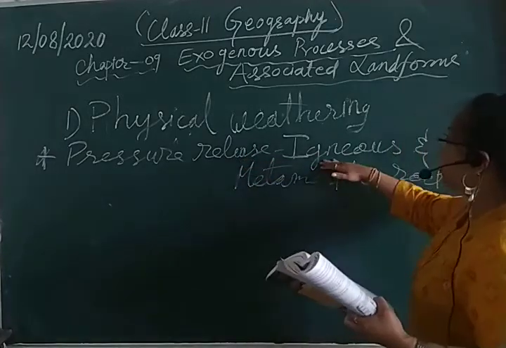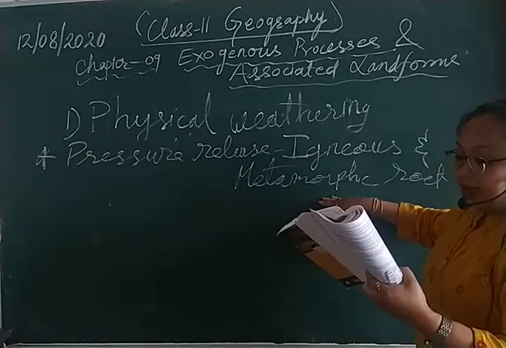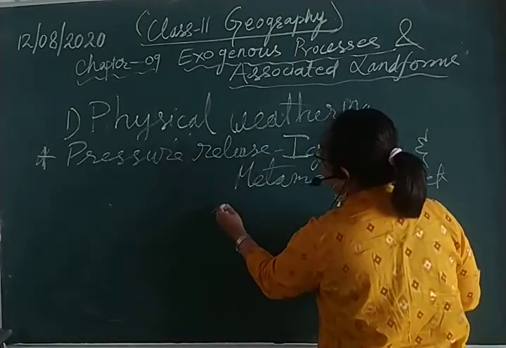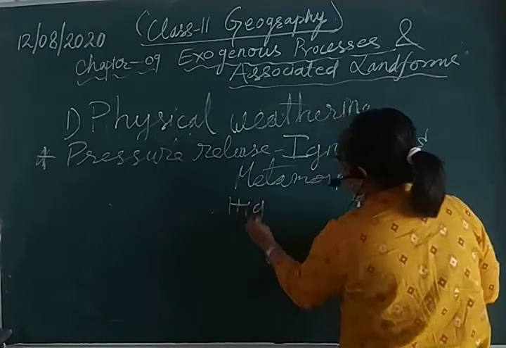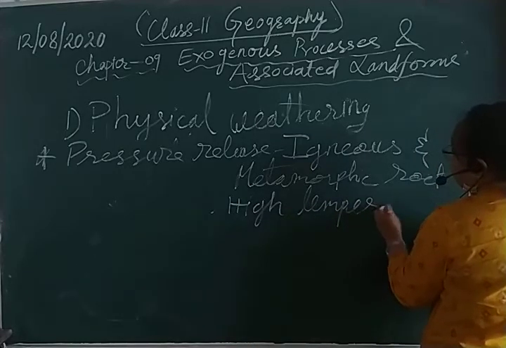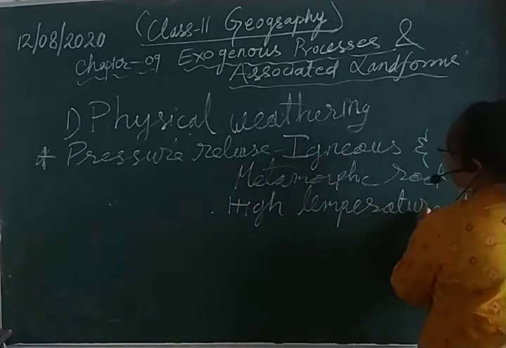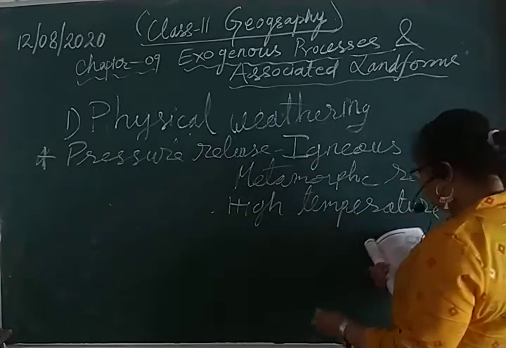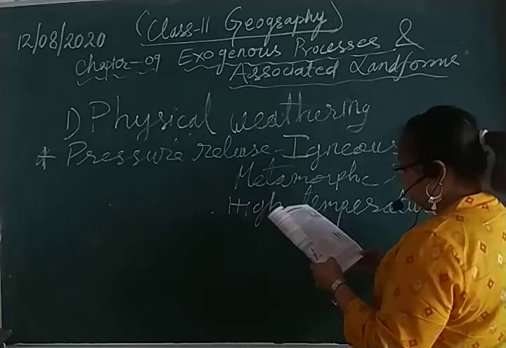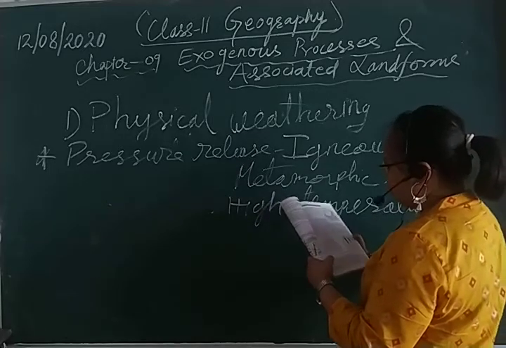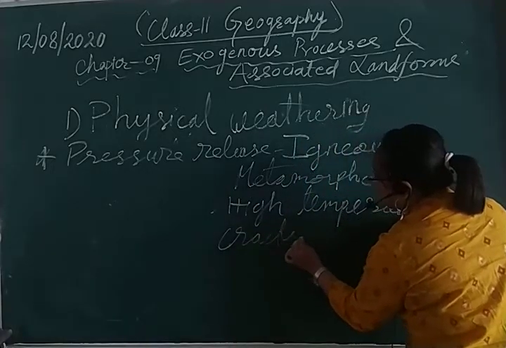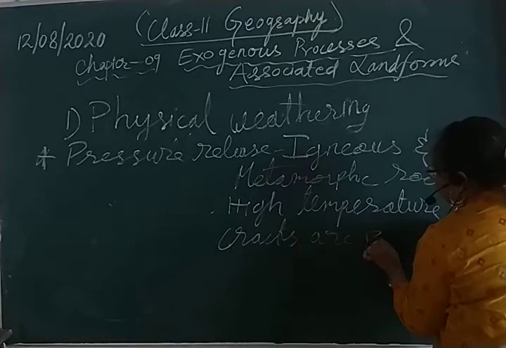The characteristic here is that it gives a high temperature, and due to this high temperature, you can see that cracks are produced in these rocks.